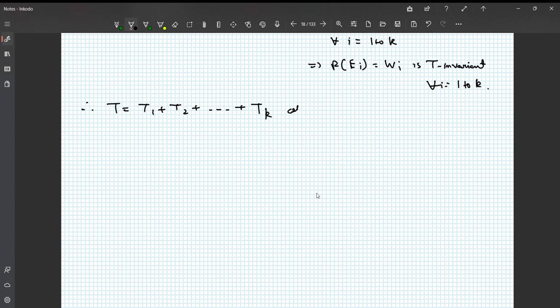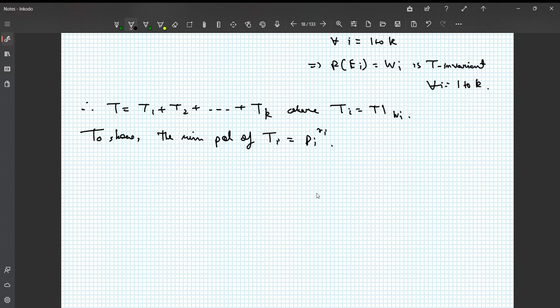This was also something we dealt with in the previous one or two lectures, where T_i is the restriction of T to W_i. So we are left to show that the minimal polynomial of T_i is p_i to the power r_i.